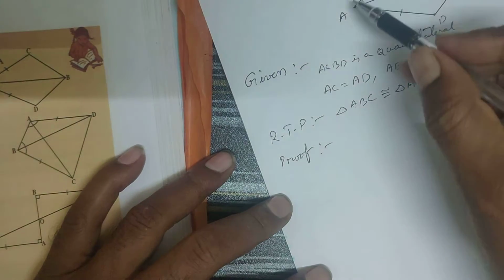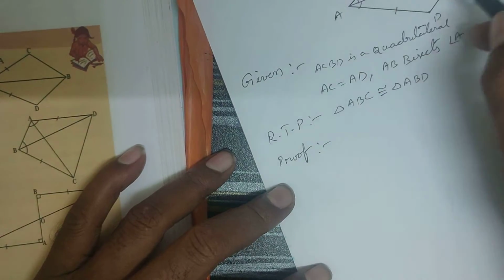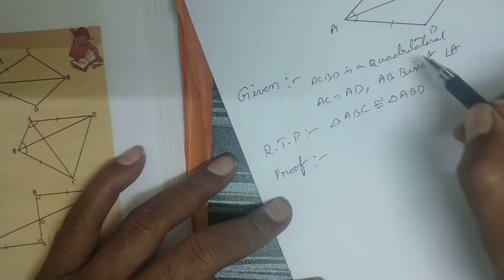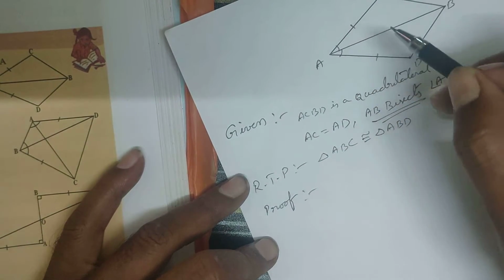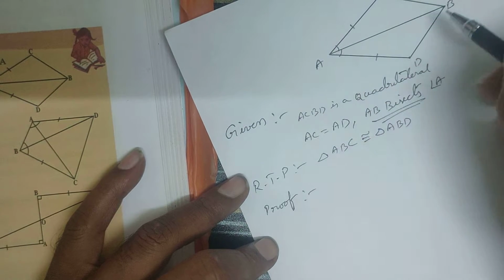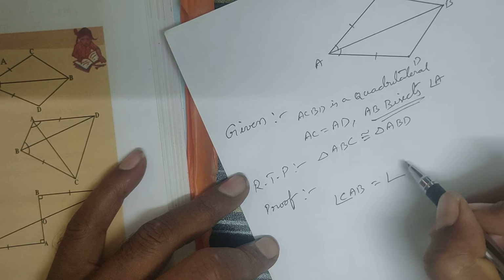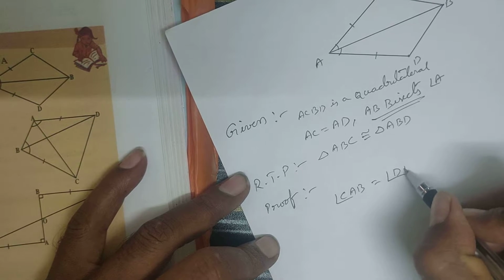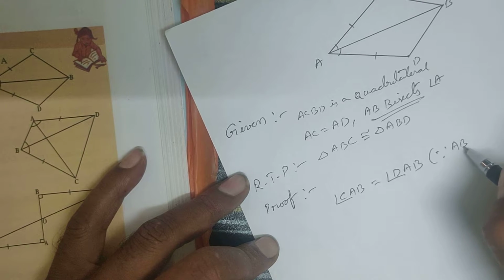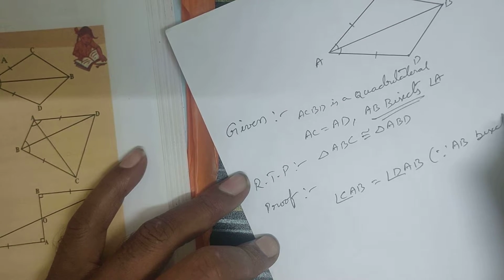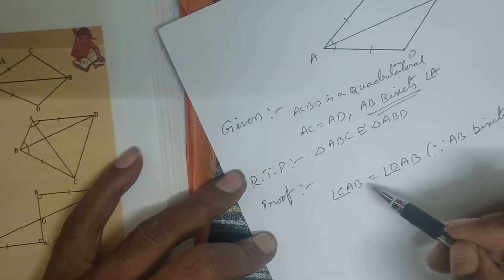So here, compare. See these two triangles. AB bisects angle A, what is the meaning of this? AB bisects angle A means angle CAB is equal to angle DAB, since AB bisects angle A. The meaning of bisect is that it makes into two equal halves.